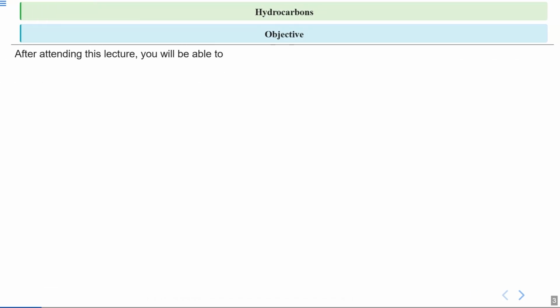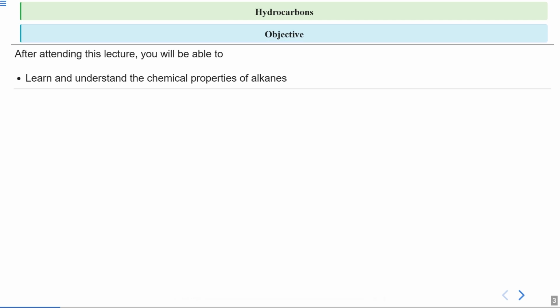After attending this lecture, you will be able to understand the chemical properties of alkanes. We have already dealt with the physical properties and with the preparation of alkanes. Now we are interested in knowing the chemical properties of alkanes.